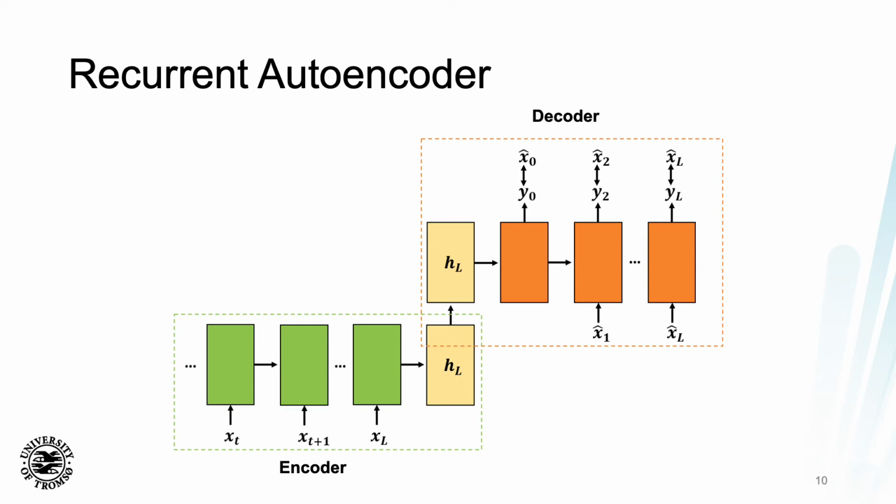So it takes this latent representation, or this H here, and then tries to decode the entire trajectory from that vector. In essence, all of the information to be able to reconstruct the input trajectory has to be stored in this vector. So the deep learning architecture will then learn how to optimally store the information here such that you have as much information as possible stored in this latent representation here.